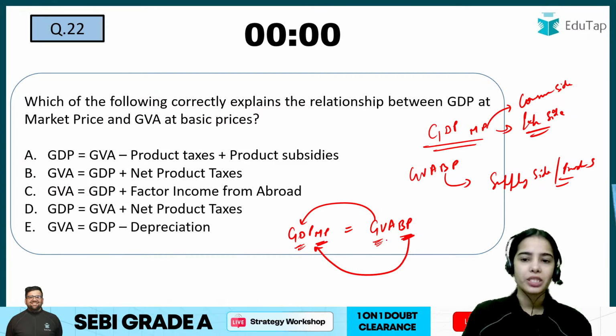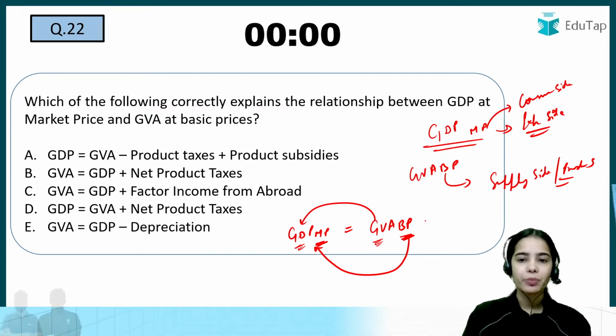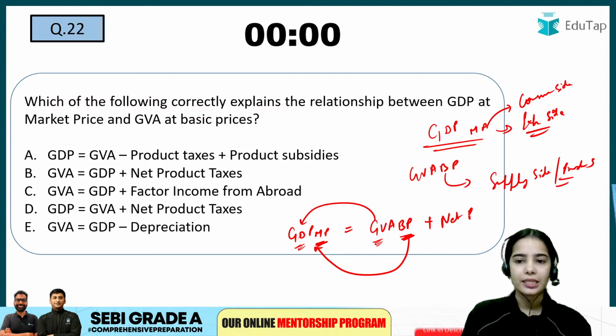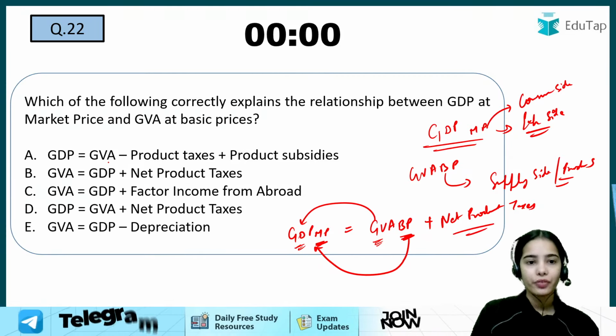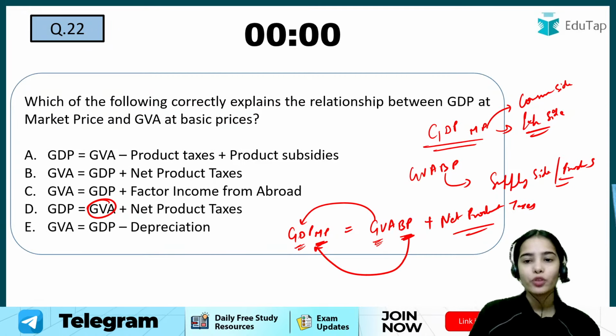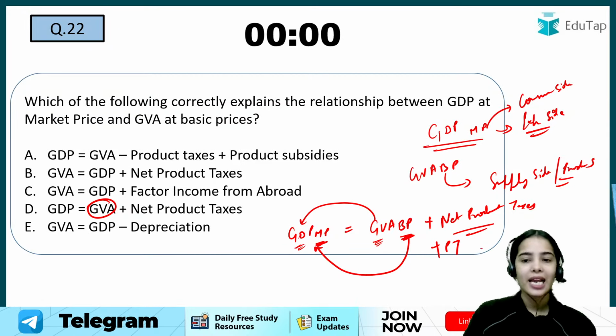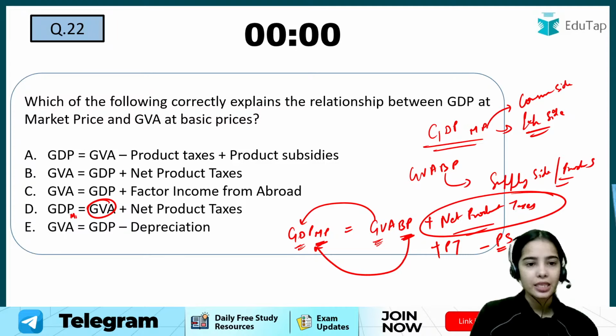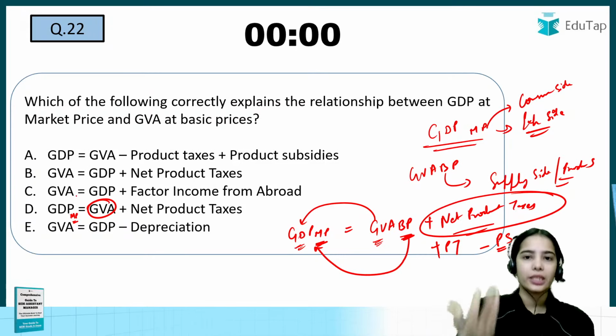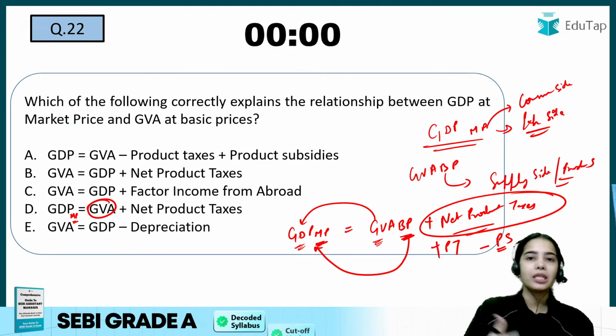In the basic price, add the net product taxes. In the GVA, you have to add the product taxes and deduct the product subsidies, because in the market price we are paying all the taxes, such as the goods and services tax.